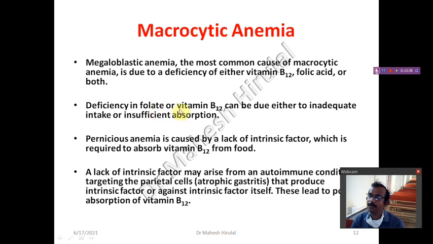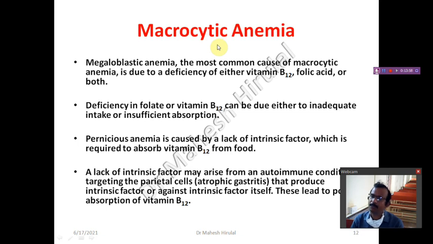Deficiency in folate or vitamin B12 can be due to inadequate intake or insufficient absorption. Person is taking adequate nutrition but there is a malabsorption syndrome, then also the person may end up with the anemia, which will be the macrocytic anemia.